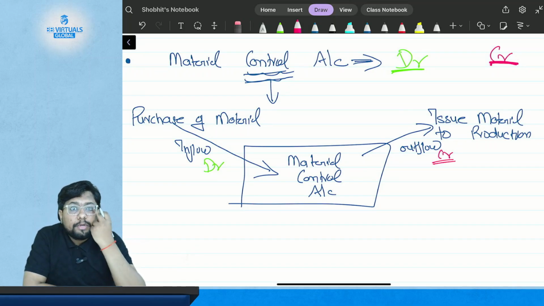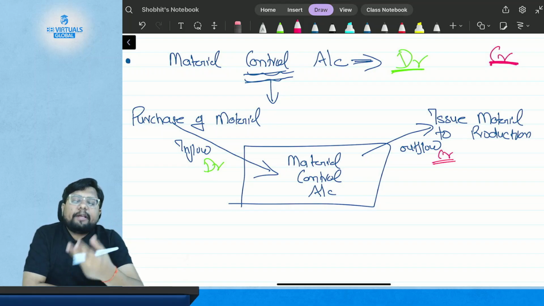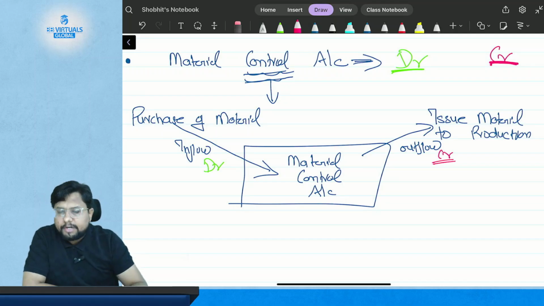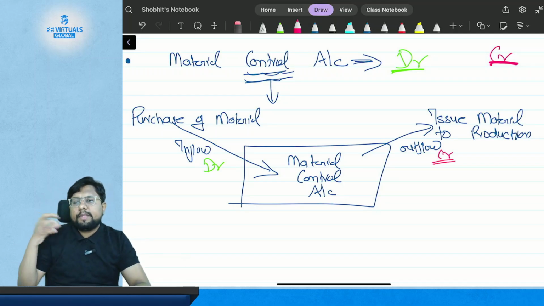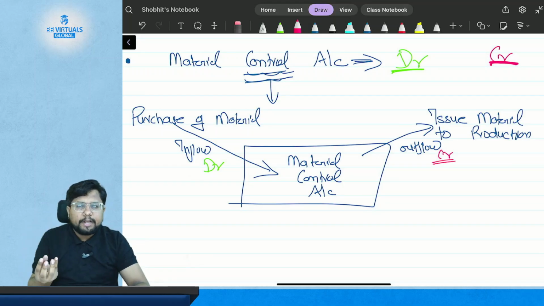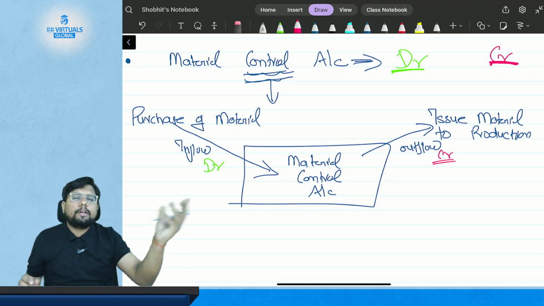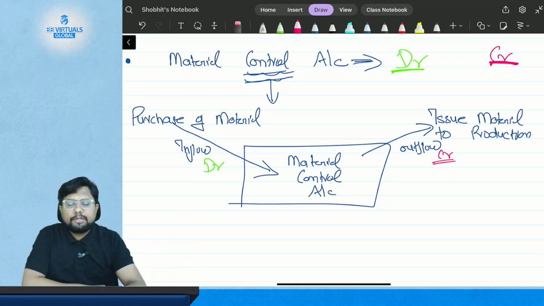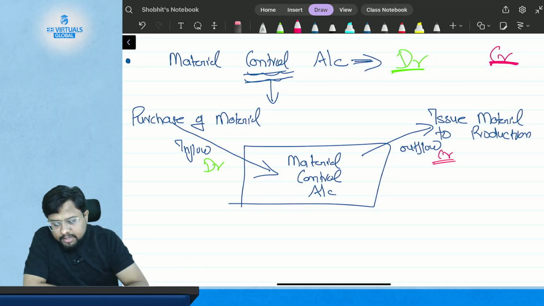Now we need to understand all the types of transactions that can take place in the material control account. You just have the basic understanding that whenever there is an inflow of material, it will be considered a debit. Whenever there is an outflow of material, it will be considered a credit. Understood? Now we need to understand what types of transactions there are.